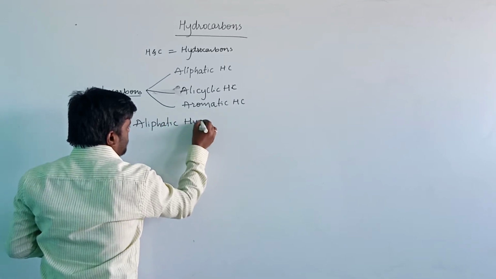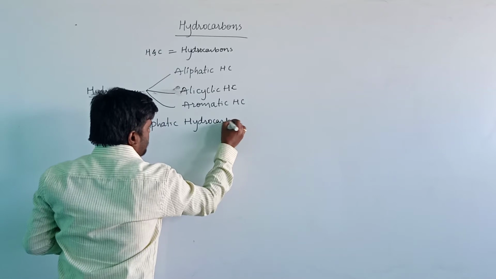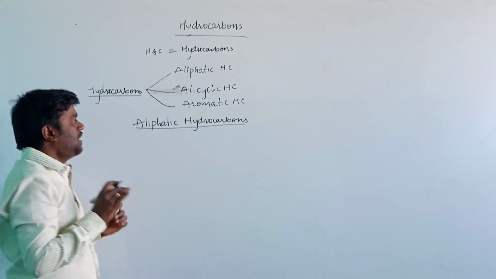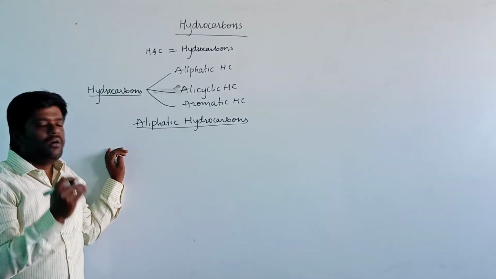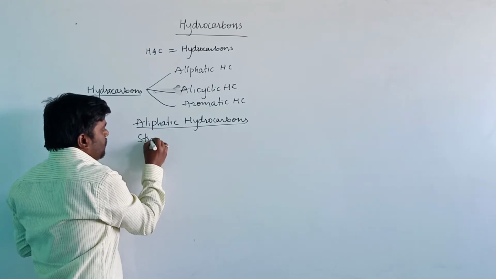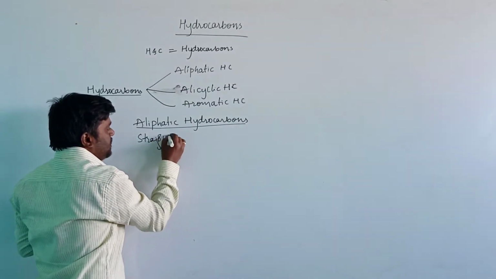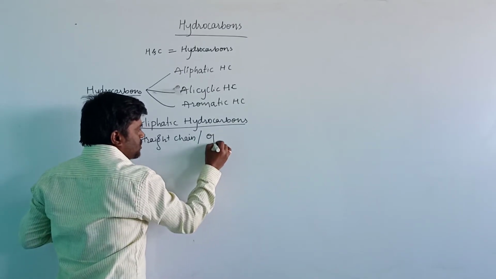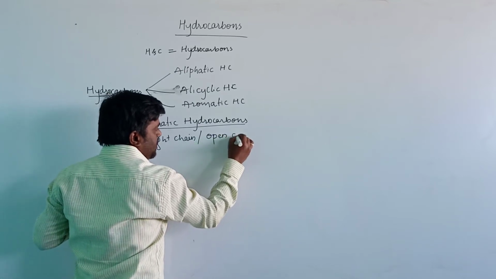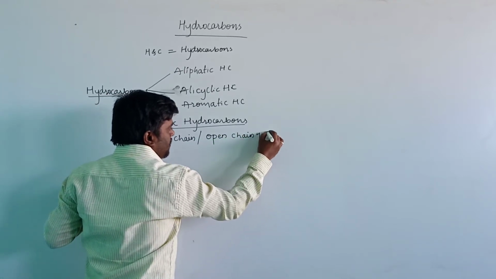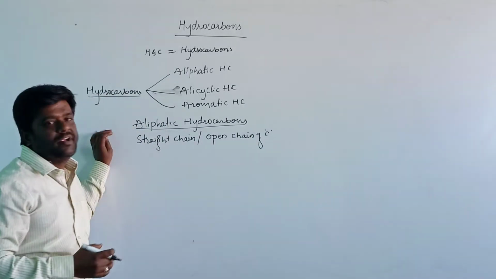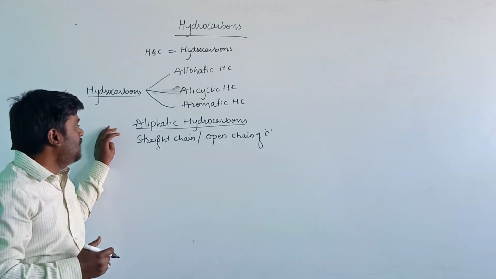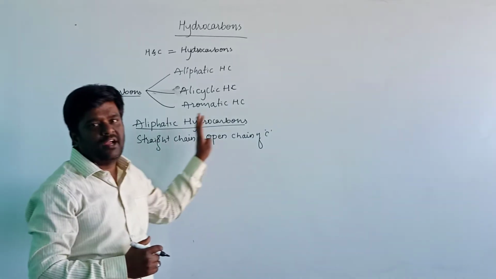Aliphatic hydrocarbons means the hydrocarbons which are present in the form of a straight chain of carbon atoms or an open chain of carbon atoms. Those compounds which are present in the straight chain or open chain form are known as aliphatic hydrocarbons.